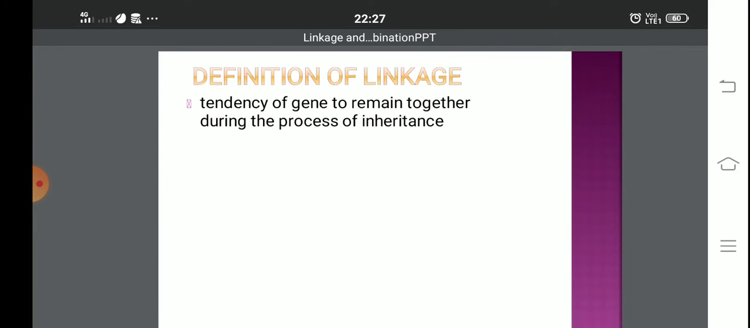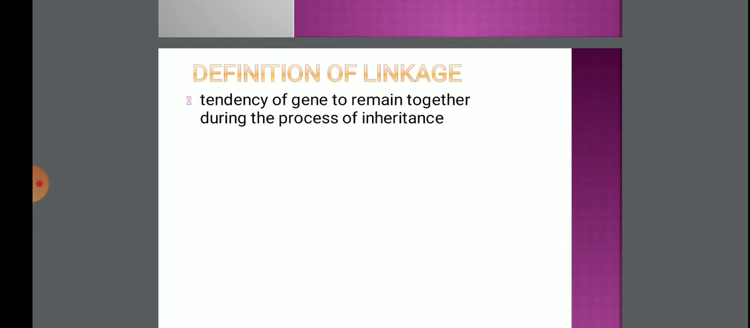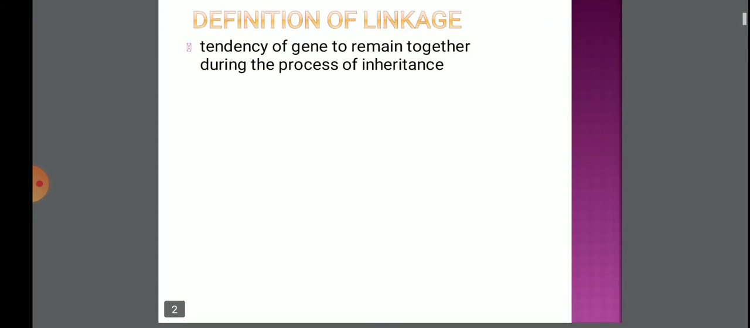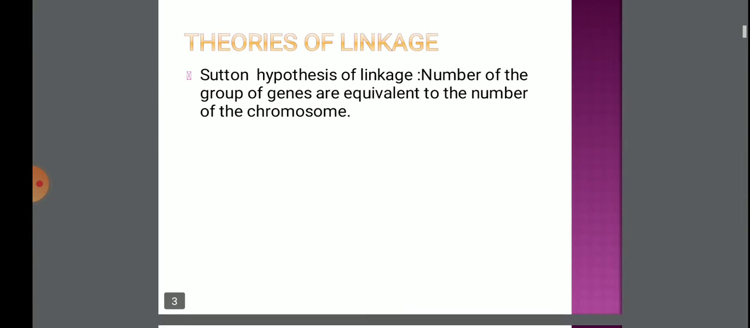Now, what is linkage? Linkage may be defined as the tendency of genes to remain together during the process of inheritance. Means if there are two genes, they try to remain together and they enter into the offspring with each other. Now there are some theories associated with linkage.